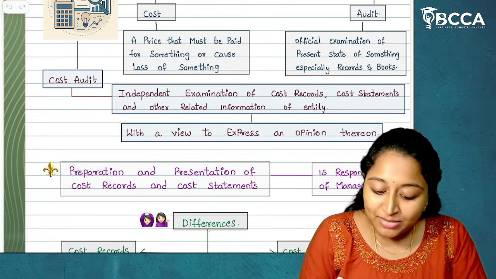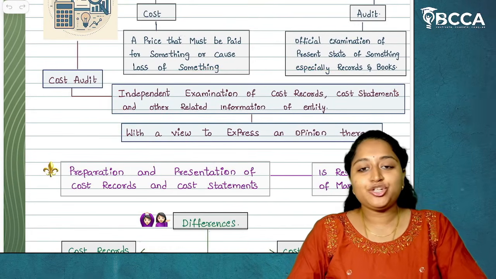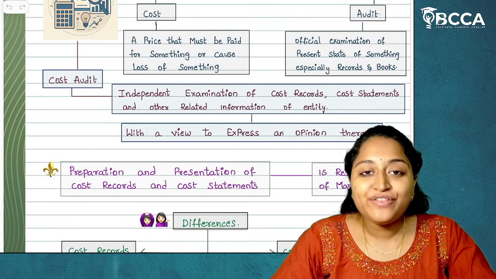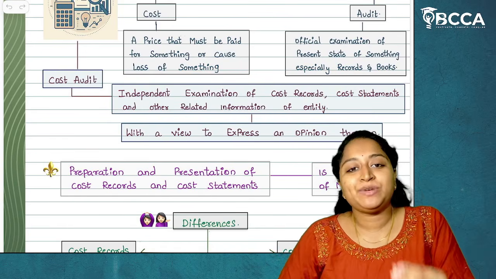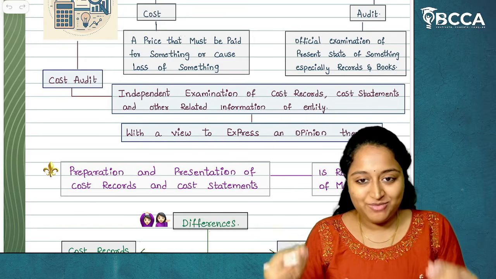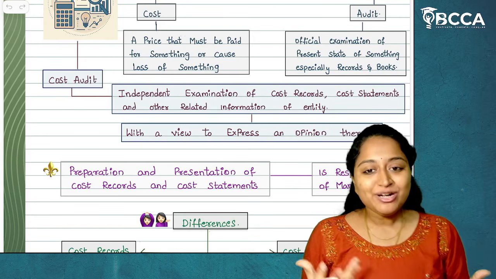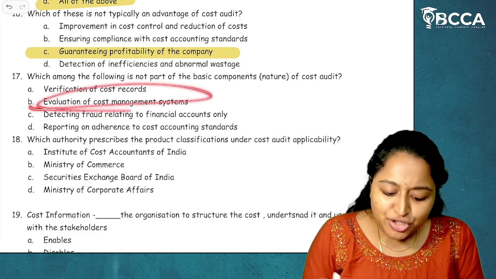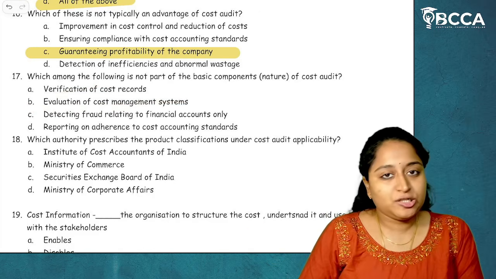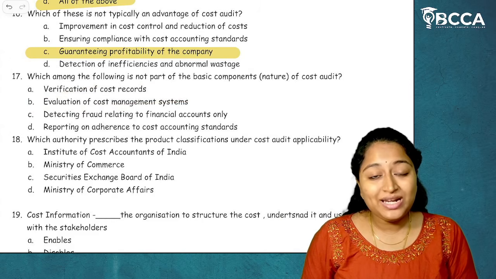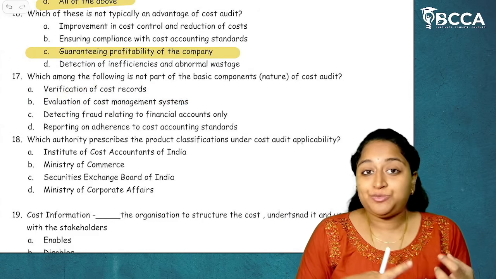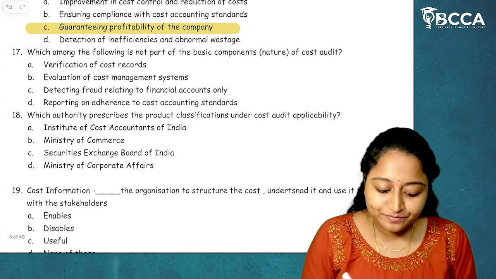Cost audit is nothing but independent examination of cost records, cost statements and other related information of an entity with a view to express an opinion thereon, which means cost audit is nothing but verification of cost records. First point is yes. Evaluation of cost management system. Okay, we can take that as well. Evaluating the costing system, evaluating the management decisions. Yes.